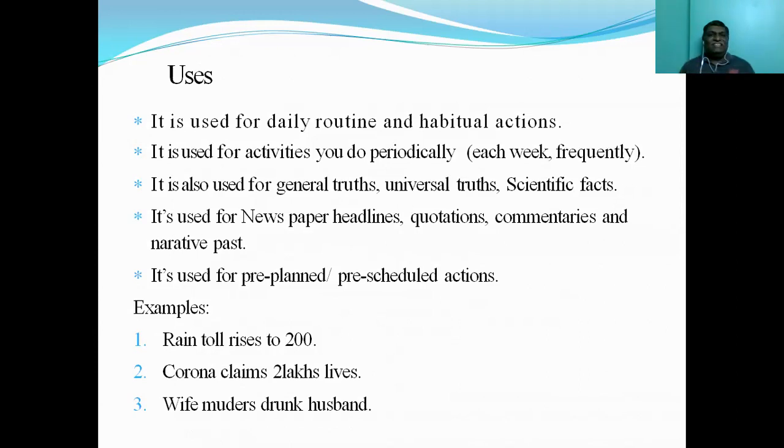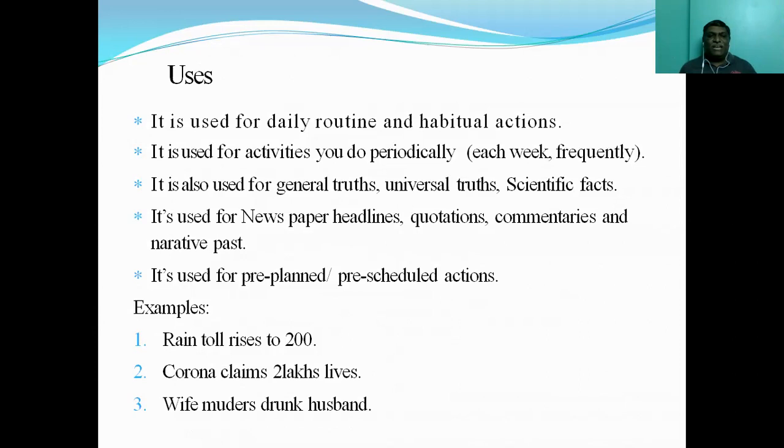Newspaper headlines. So, rainfall rises, he says. Actually, it rose. What is that, rises? Rainfall rises to. Corona claims. The title is claims, not claimed. Corona claims. So the title is claims. Only when you read inside do you get to know that Corona disease claimed 2 lakh lives till now all over the world.